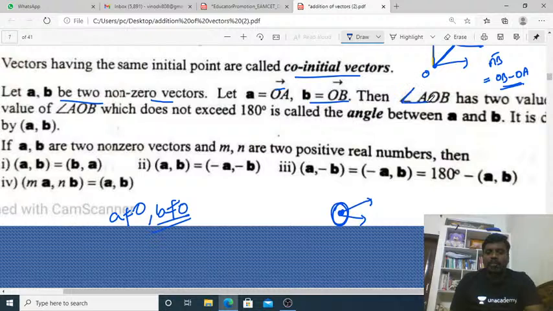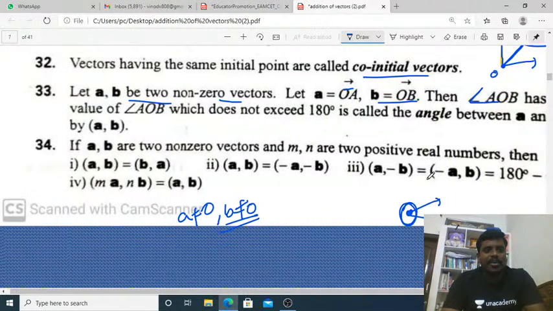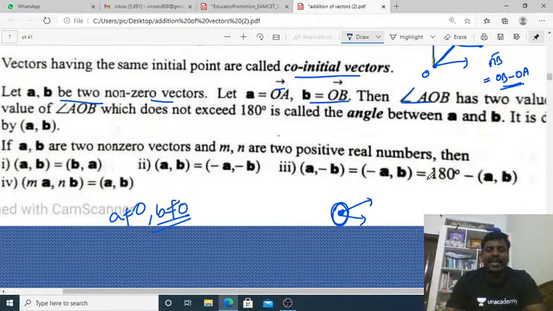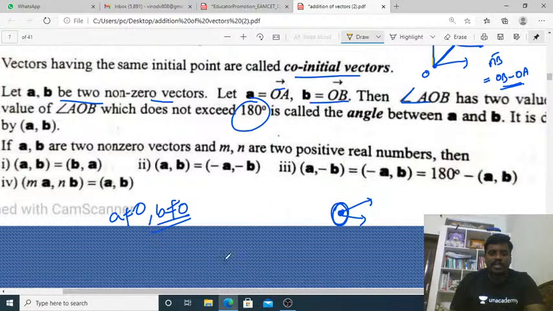Then angle AOB has two values. The value of angle AOB which does not exceed 180 degrees. Here this is 180 degrees, and we take the value that does not exceed it.